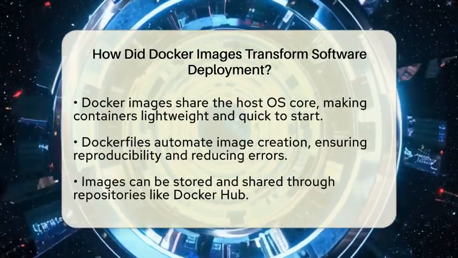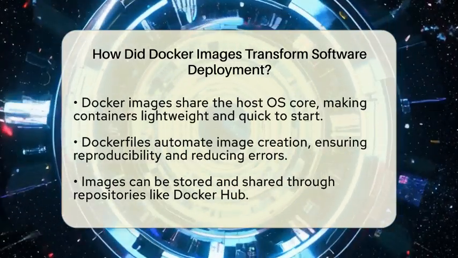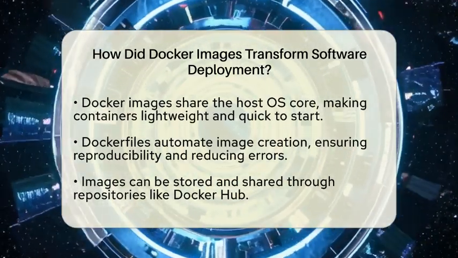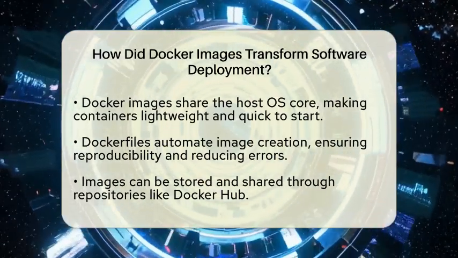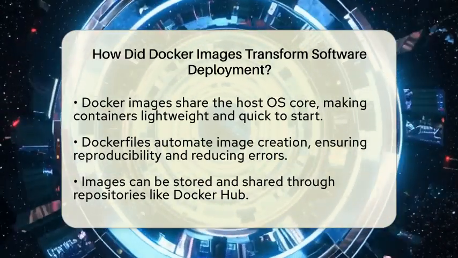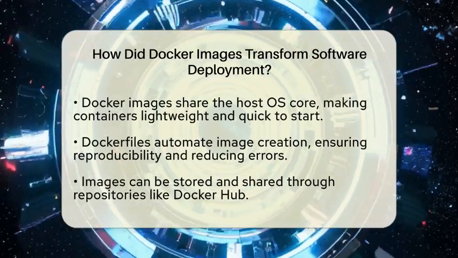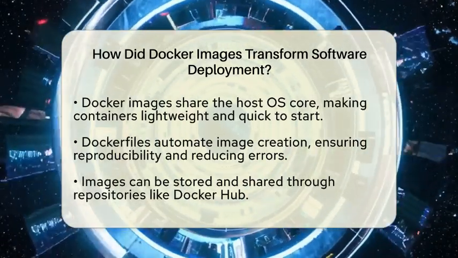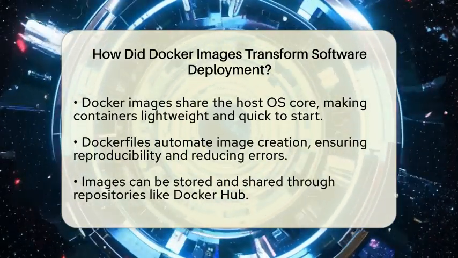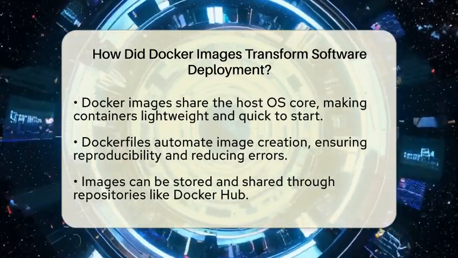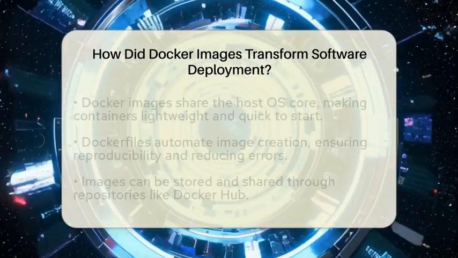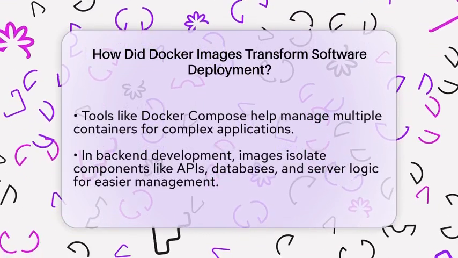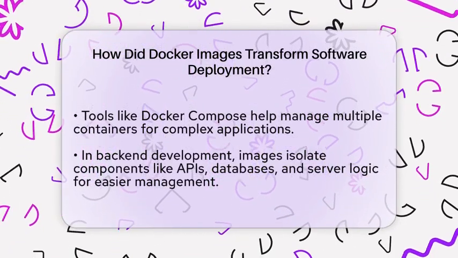Creating a Docker image is straightforward with Dockerfiles. These are scripts that tell Docker exactly how to build the image step by step. This automation makes the process reproducible and reduces mistakes. Once built, images can be stored in repositories like Docker Hub, a central place to share and find images. Developers can also use tools like Docker Compose to manage multiple containers working together, making complex applications easier to handle.